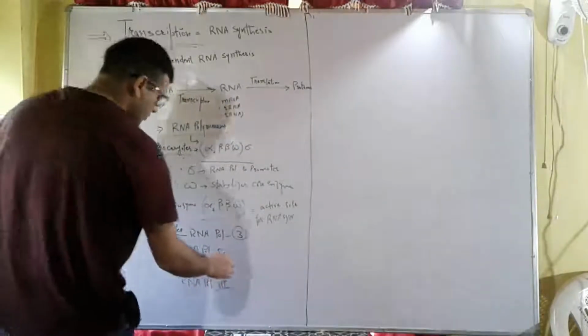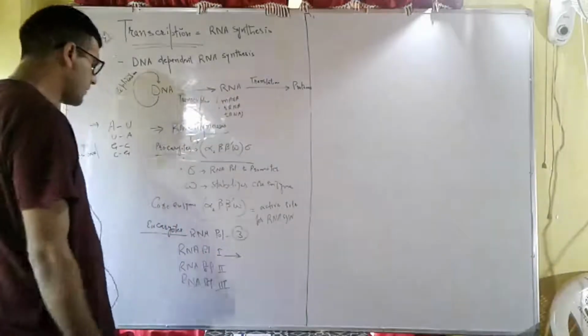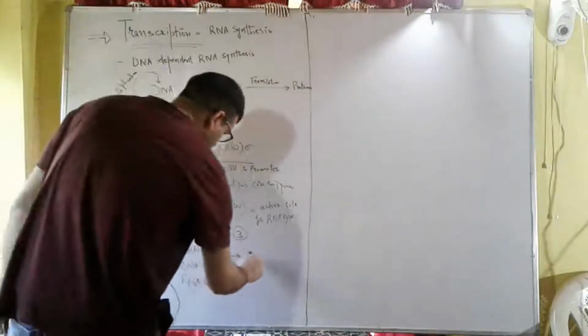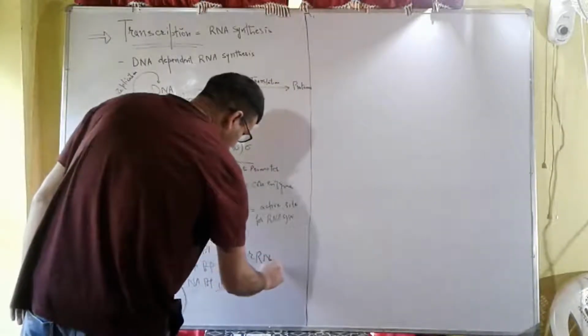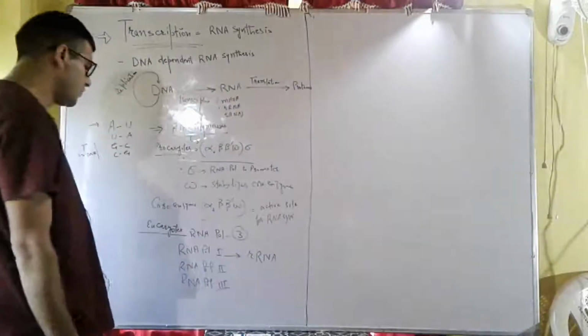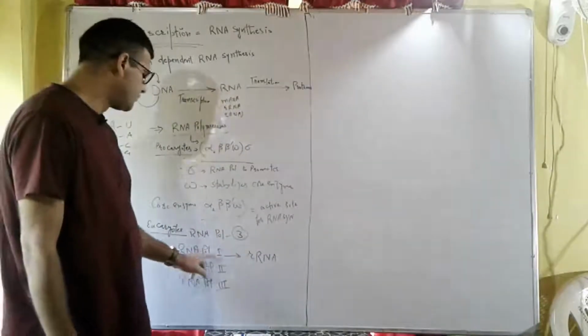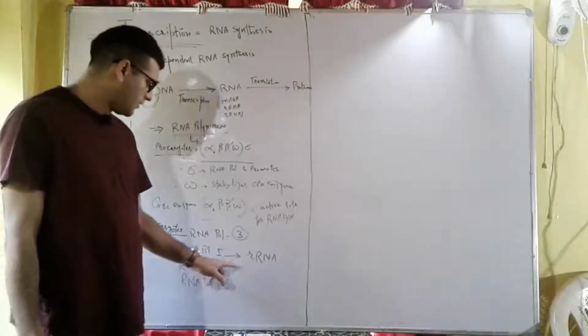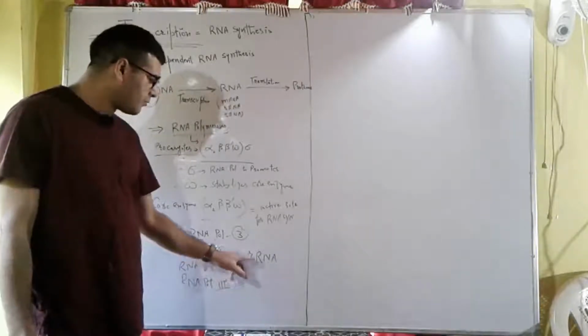RNA polymerase one is involved in transcribing ribosomal RNA. That means there are three types of RNAs in eukaryotes. RNA polymerase one is engaged in synthesizing ribosomal RNA.